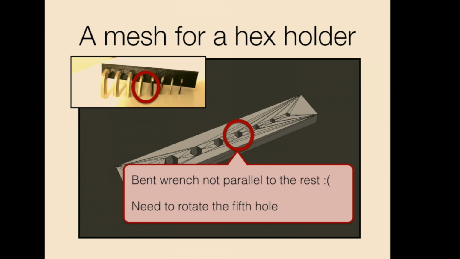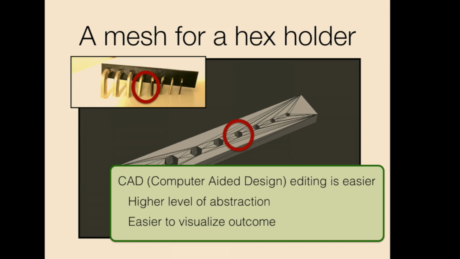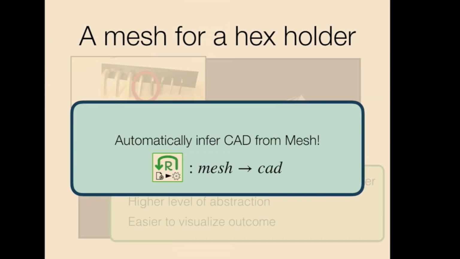So I went and got a mesh editing tool, and I started to modify the mesh. It turned out that just the simple modification, which was just rotating a hole a little bit, was really tedious. I was constantly breaking the mesh, and in the end I just gave up. I was just sitting there wishing I had a higher level program that was a little bit more abstract, so that I could look at it, understand what's going on, and maybe make this change much more easily. So what do we actually want here? We want some tool that can take any mesh and convert it to a CAD program that is equivalent to that mesh. That is exactly what I'm going to talk about today.